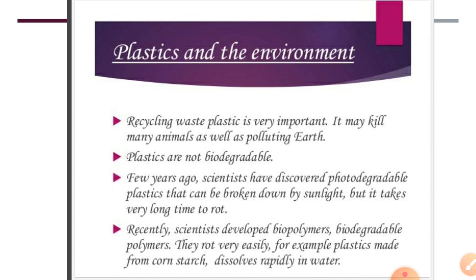Recently, scientists discovered biopolymers, biodegradable polymers. They rot very easily. For example, plastic made from cornstarch dissolves rapidly in water. So a lot of discoveries have been made which help human beings to recycle them, or to throw them in water so that they get decomposed in the water.